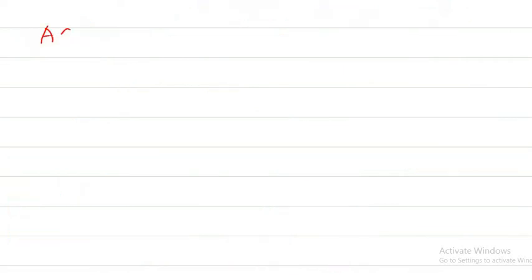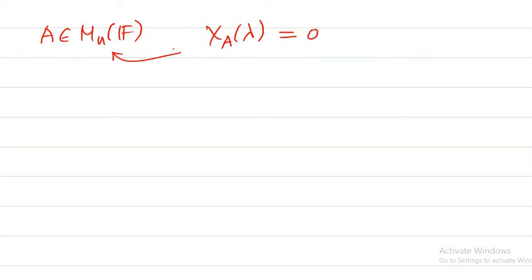Now if you take a matrix A from Mn of F, we have discussed the characteristic polynomial of this particular matrix. And if you remember the Cayley-Hamilton theorem, what does it say? It says that every matrix satisfies its characteristic equation. Characteristic equation means just equate it to 0. This becomes your characteristic equation. This alone is your characteristic polynomial.